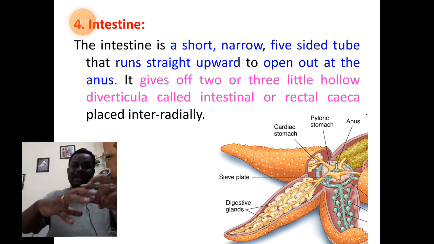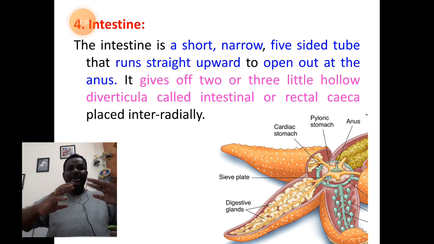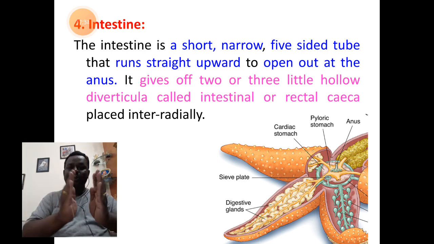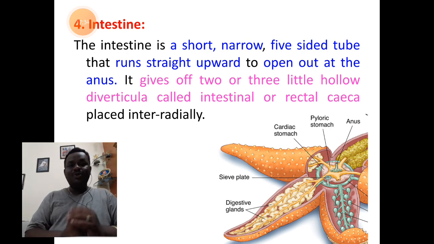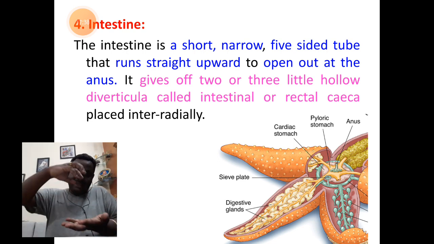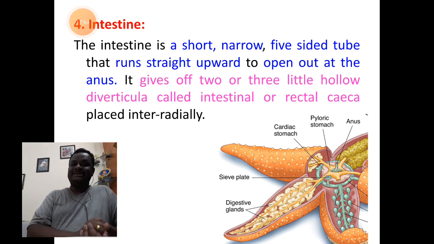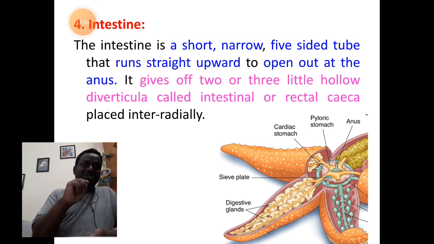Now, above that star shaped brown part, you find a short extension of its tube, correct? That tube part that communicates with the pyloric stomach is called the intestine. How is the intestine here? It is said to be a short 5-sided tube.